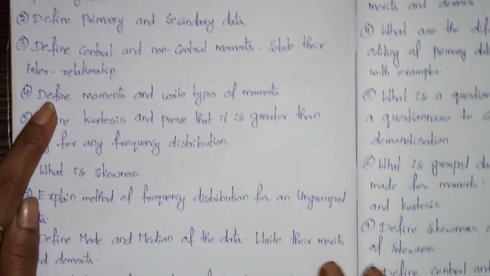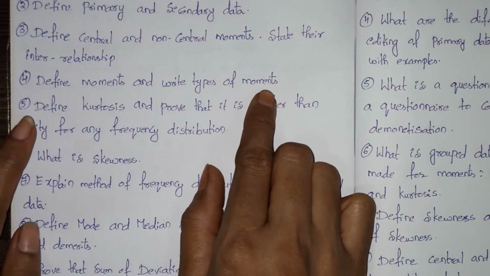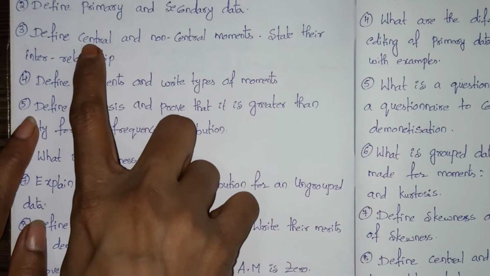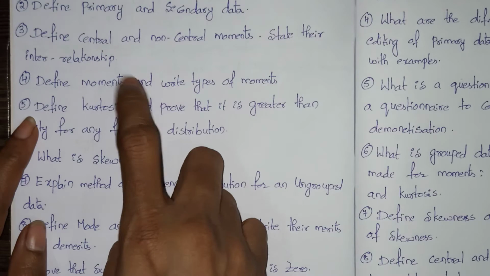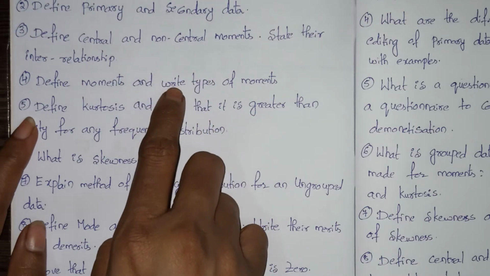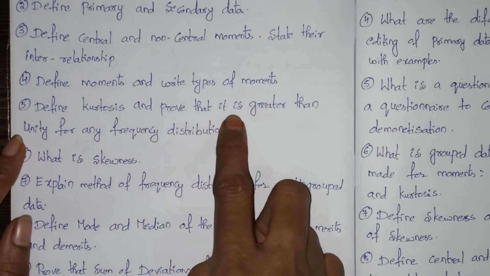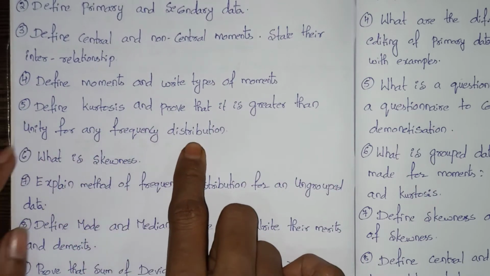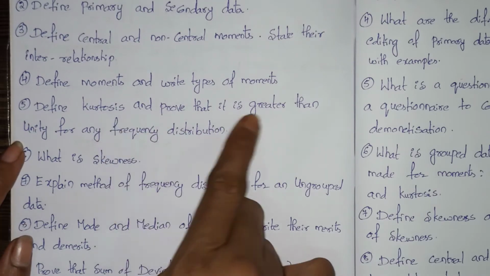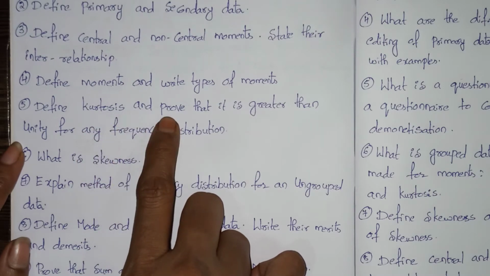The next question is, define moments and write types of moments. So central and non-central are the types. So they may ask about moments like this also. Next, define kurtosis and prove that it is greater than unity for any frequency distribution. So kurtosis in the sense beta 2 greater than unity, beta 2 greater than 1, we have to prove that.